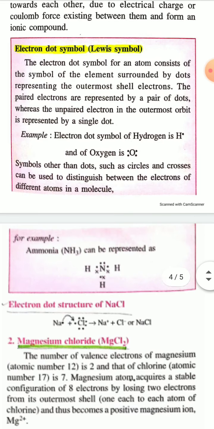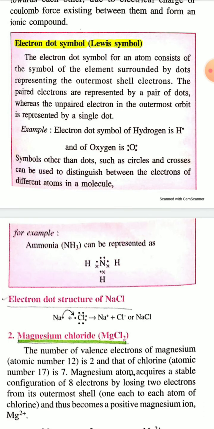You can also show the structure of an electrovalent compound by an electron dot symbol or Lewis symbol. The electron dot symbol of an atom consists of the symbol of the element surrounded by dots, each dot representing an outermost shell electron. The paired electrons are represented by a pair of dots, that is 2 dots, whereas an unpaired electron in the outermost orbit is represented by a single dot.